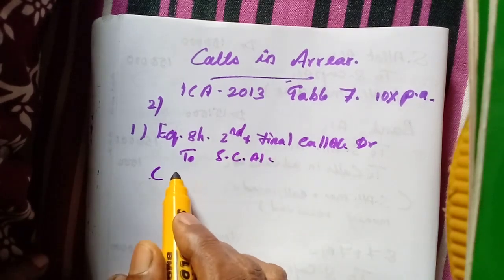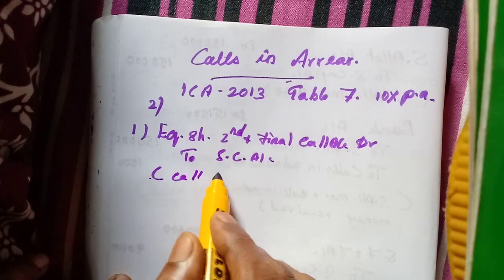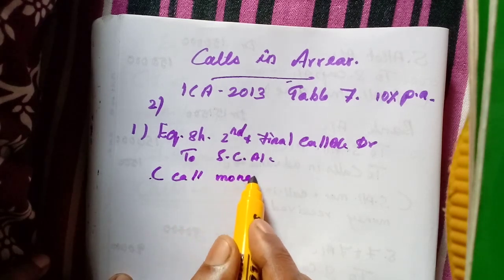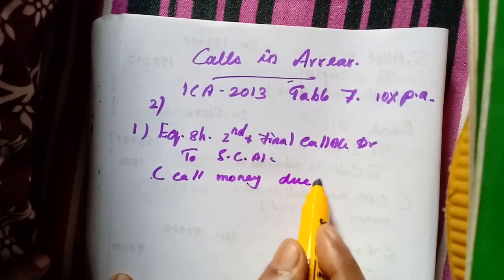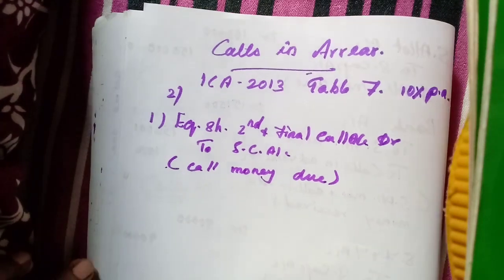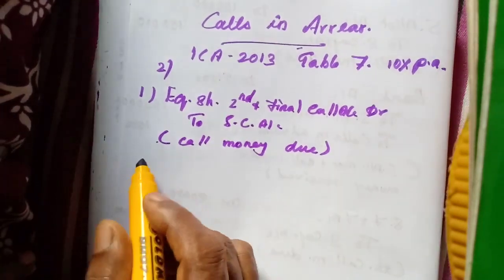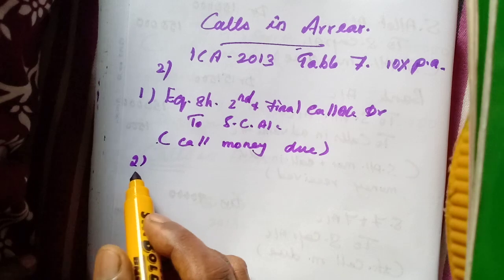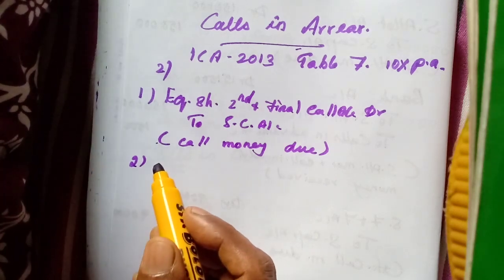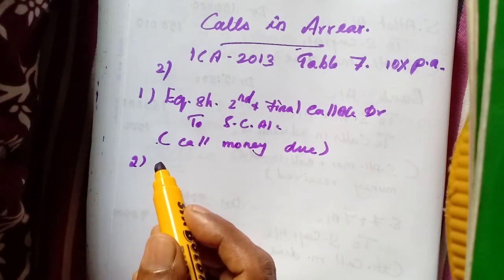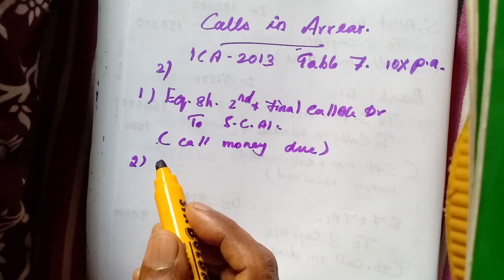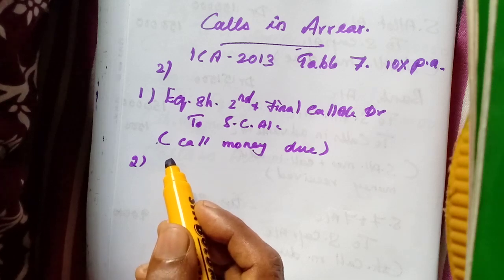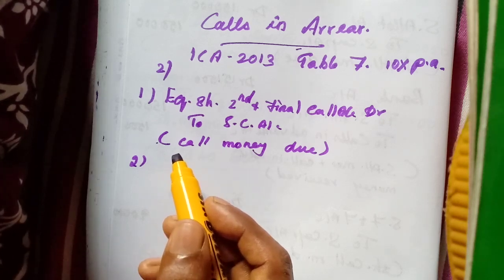This one is call money due. Here it doesn't affect the calls in arrear account. But in the second entry, when we receive the call money, we will come to know some of the shareholders have not paid the call amount. So there what we have to do.